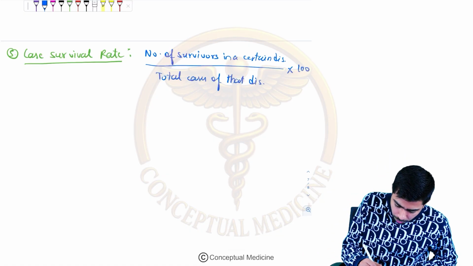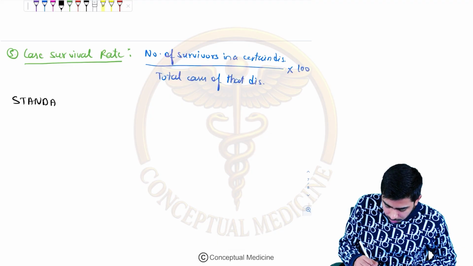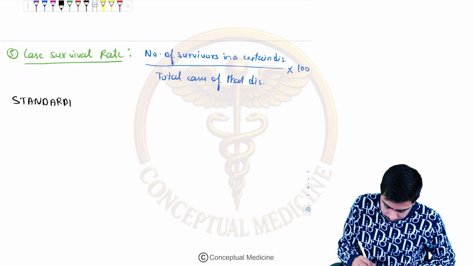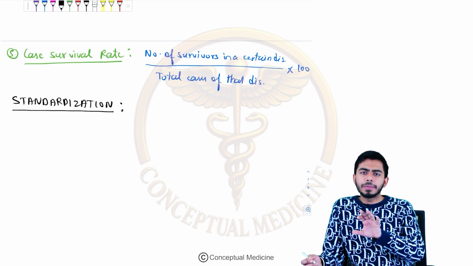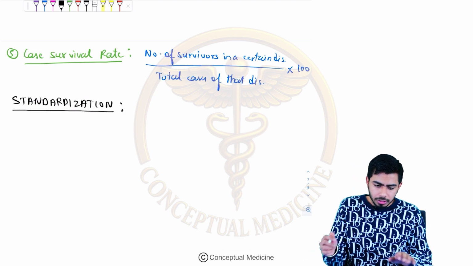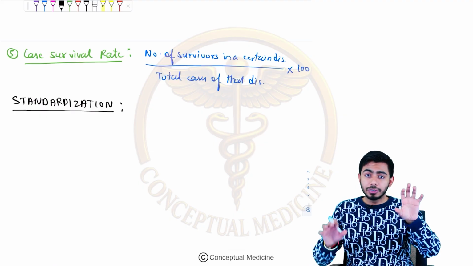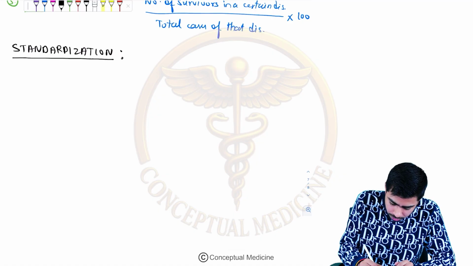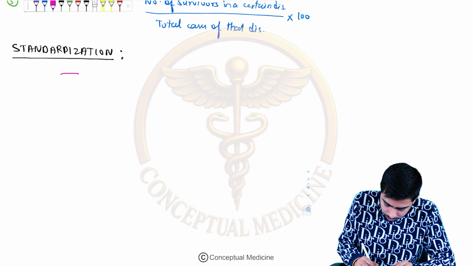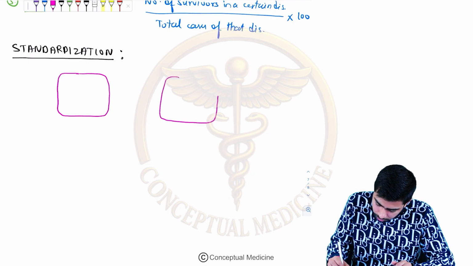The next important term that we shall talk about in the basics part is standardization. So what is standardization? Basically we are comparing two populations. This factor is used to compare two populations with different age composition. For example, this is one population, or one country, and this is another country.